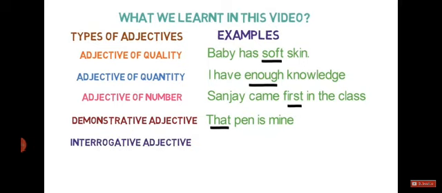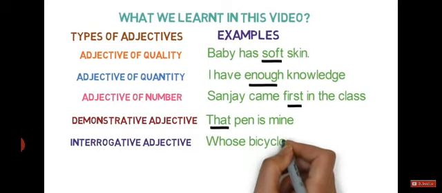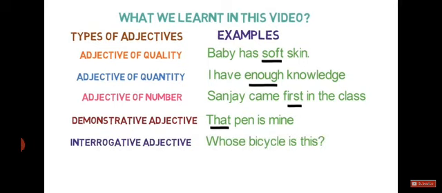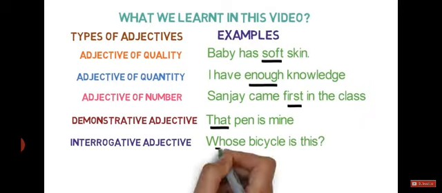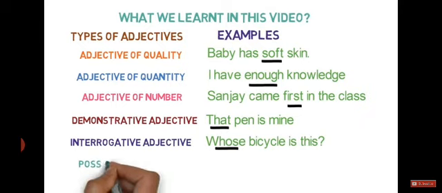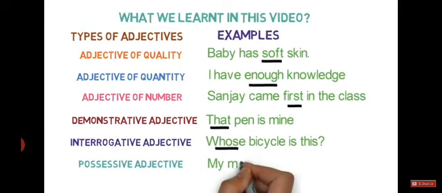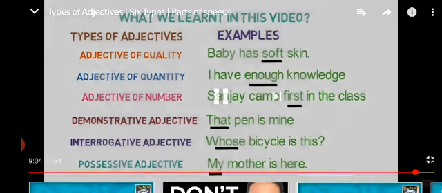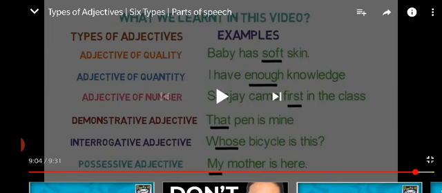Interrogative adjective. Whose bicycle is this? Here, we are asking a question by using whose. Possessive adjective. My mother is here. Here, using my, we are showing ownership. I hope you are now clear about the types of adjectives.